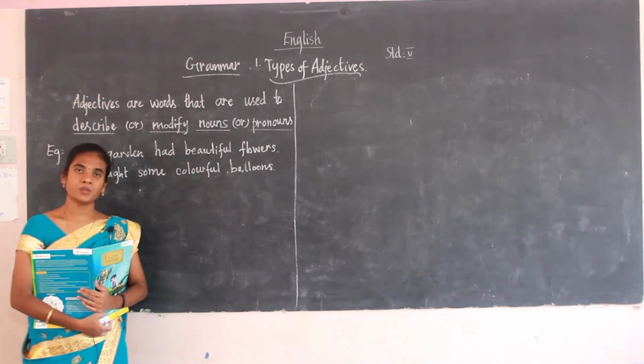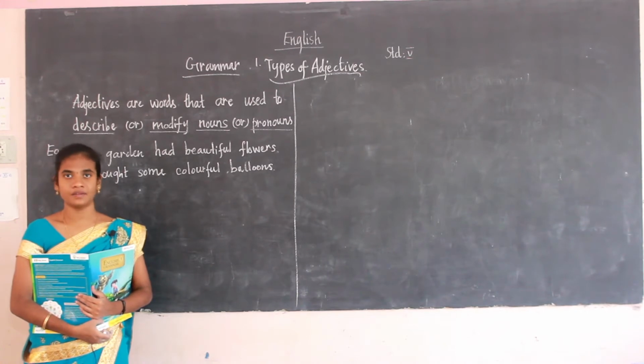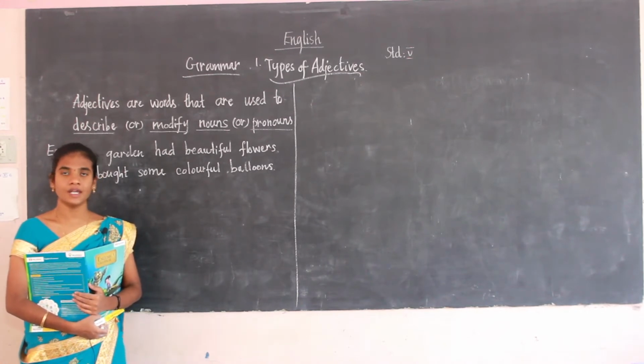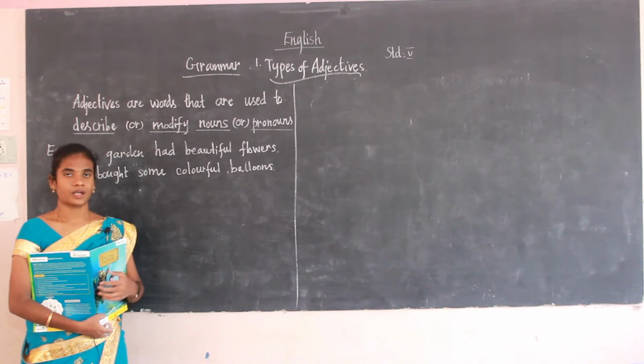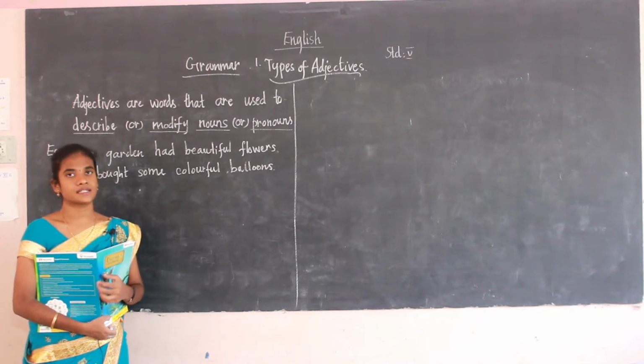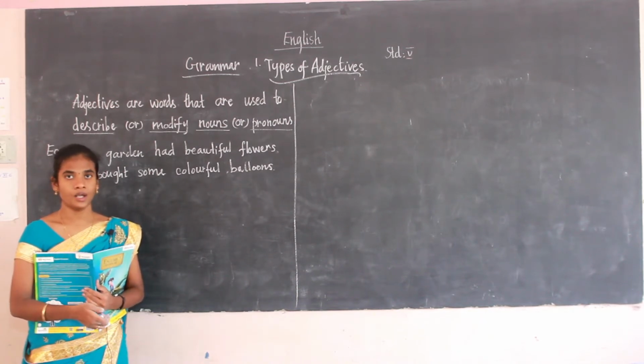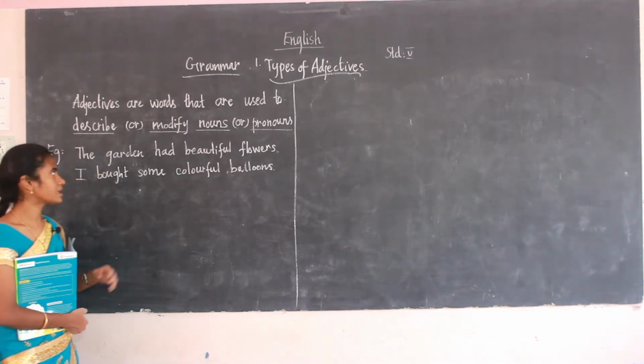The other name of adjective is describing words. What's the other name of adjective? It is a describing word. Adjectives are the words that are used to describe or modify the nouns or the pronoun. So I have written some examples.